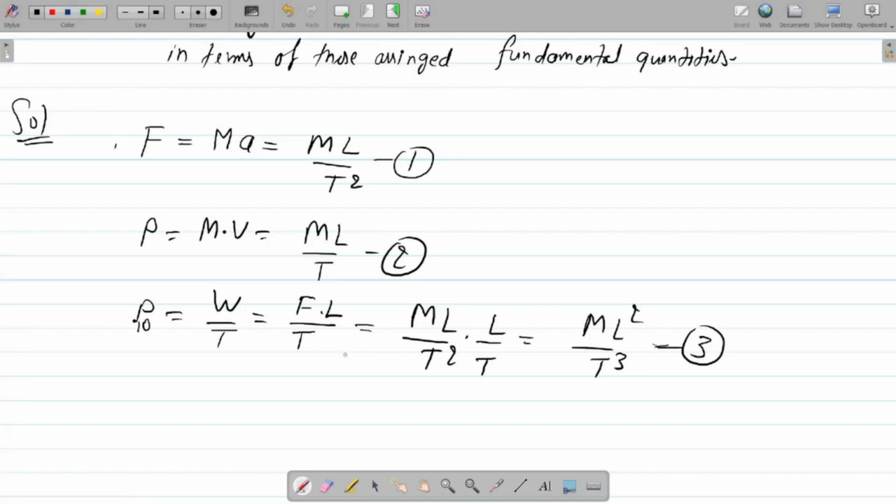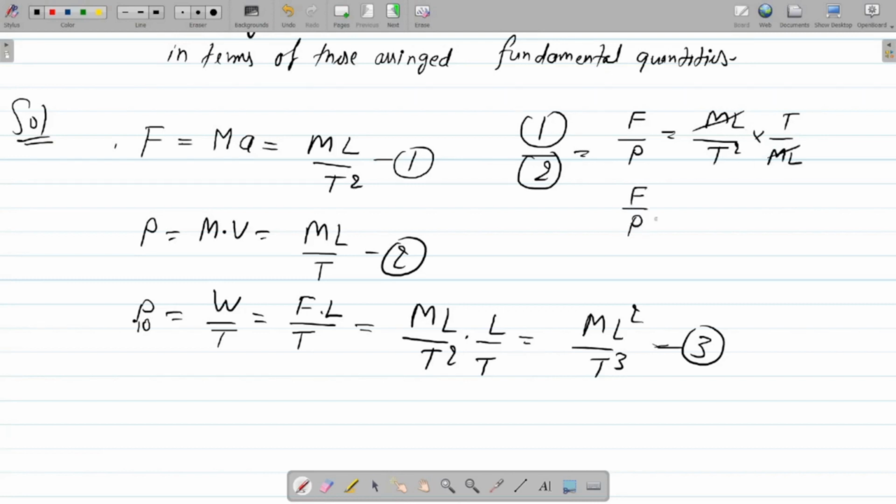How? Yes, if I divide equation 1 by equation 2, then it will give us f upon p equal to m L upon t square into t upon m L, right? m L will cancel out, f upon p will be 1 upon t, and t comes out to be p upon f, right? So this is the equation which gives us the expression of t in terms of p and f, right?